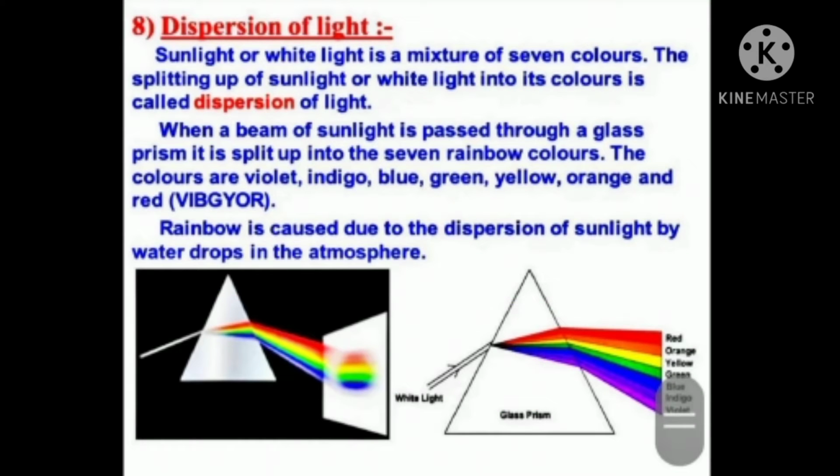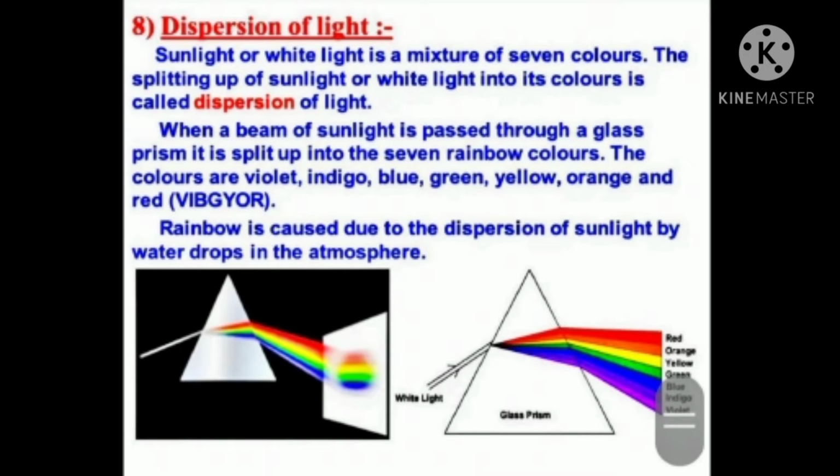Then dispersion of light. The splitting of white light into its 7 component colors on passing through a glass prism is called dispersion of light. The band of 7 colors obtained on screen is called a spectrum. So these colors are violet, indigo, blue, green, yellow, orange and red, which is known as VIBGYOR.